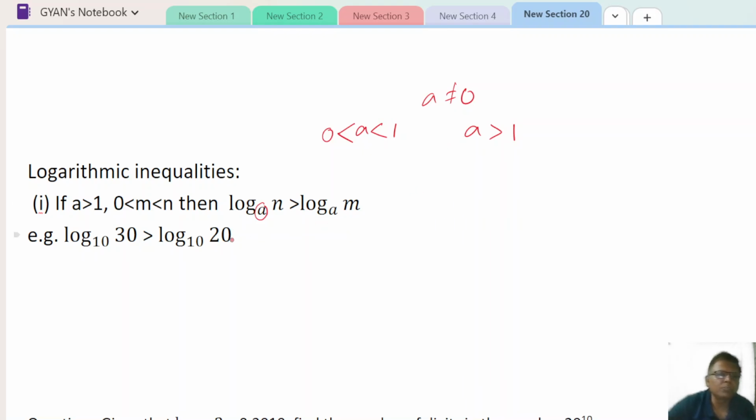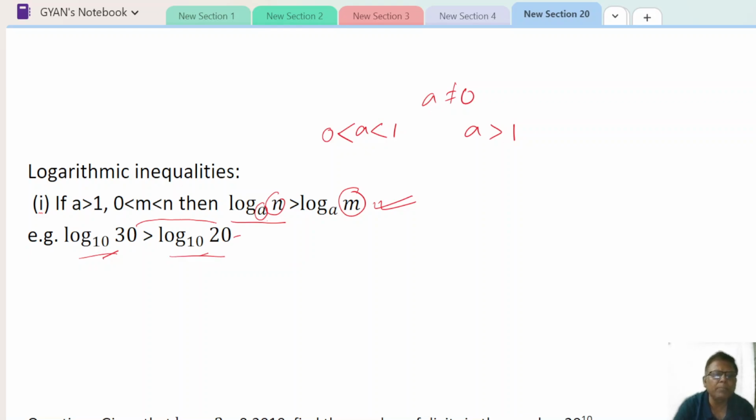So if a is greater than 1 and m is less than n, then log n to the base a will be greater than log m to the base a. For example, log 30 to the base 10 and log 20 to the base 10. 30 is greater than 20, so this log will be greater than this log.